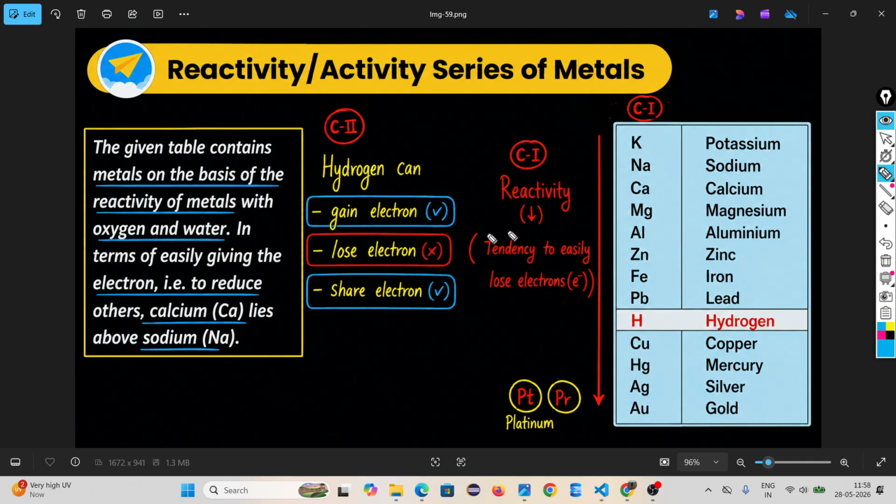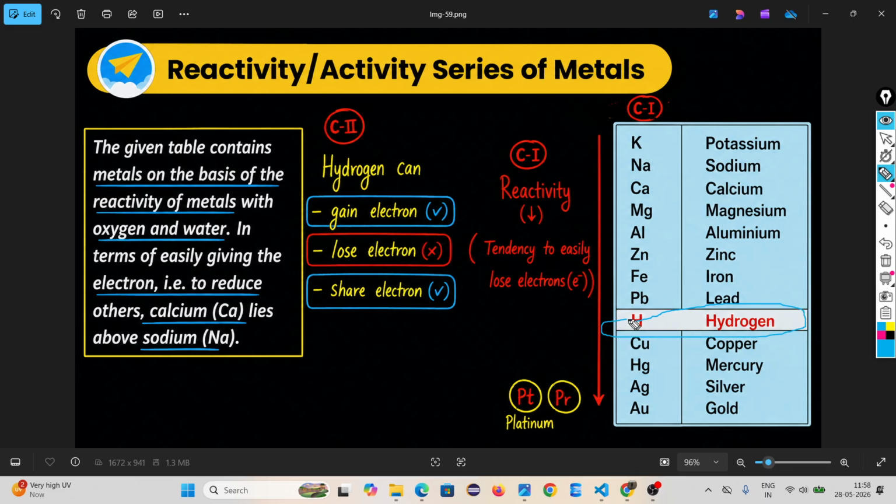Reactivity means the tendency to easily lose electrons. That means potassium can easily release electrons as compared to sodium. All of these are metals. Why do we write hydrogen? Because hydrogen has a great tendency: it can gain electrons, lose electrons, or share electrons, but a metal can only lose and a non-metal can only accept. Here it can gain, lose, share. That's why we are putting it here.